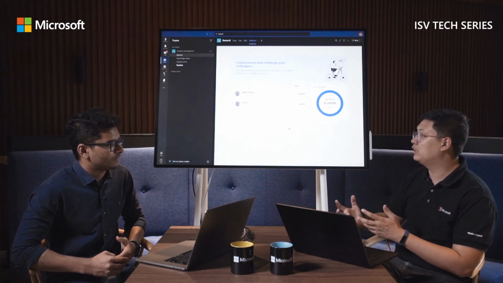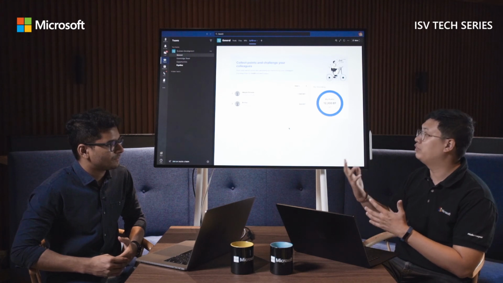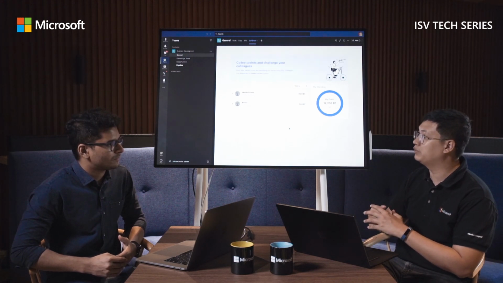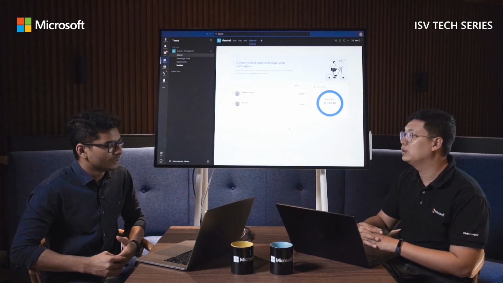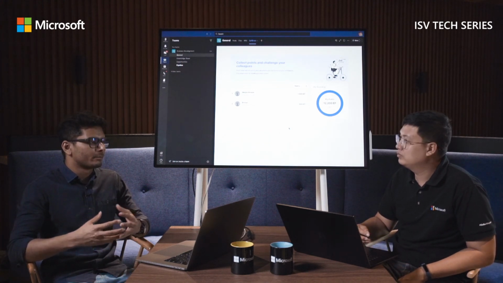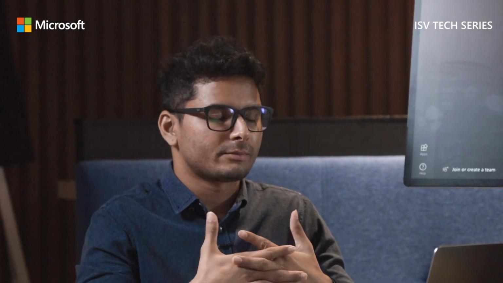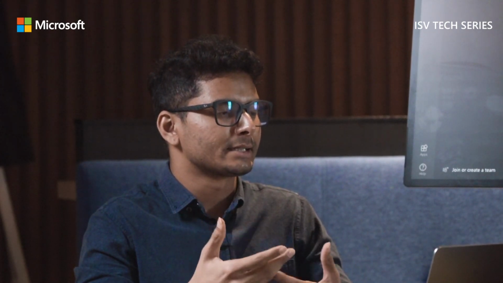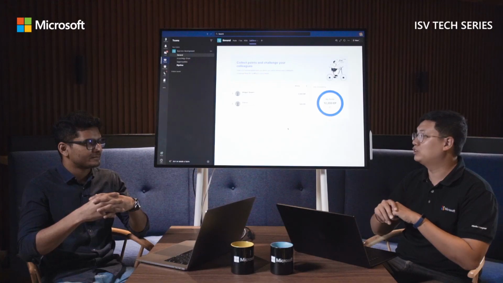So just wanted to understand, you have integrated so much into Microsoft Teams. What does your future roadmap look like? So we have plans to improve the efficiency and accuracy of the bot to make managers' and employees' lives easier. And we also plan to heavily utilize message extensions to give feedback, recognize, and create goals inside chat and channel messages themselves.